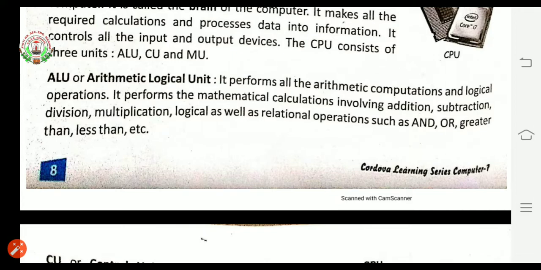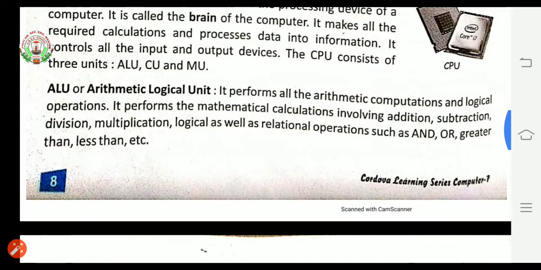Along with this calculation, it is doing logical calculations also, as well as relational operations such as and, or, greater than, less than, etc. Means computer is doing mathematical calculation, then it can do logical operations related to any reason or reasonable operation, as well as they can do relational operations.